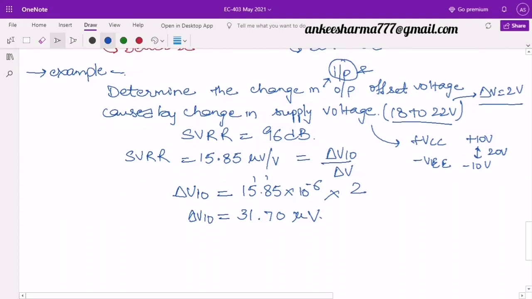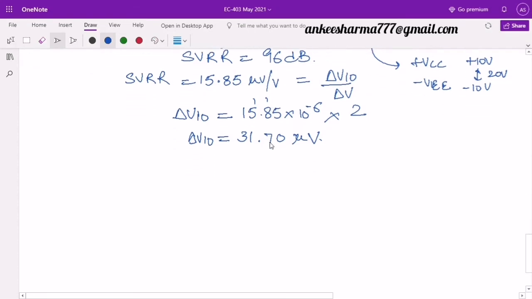Second part is to find the output offset voltage. So definitely you need to have the gain over here. कितना gain है उस op amp का. So let me take here नॉन इन्वर्टिंग कन्फिग्रेशन. What is the gain of non-inverting configuration?